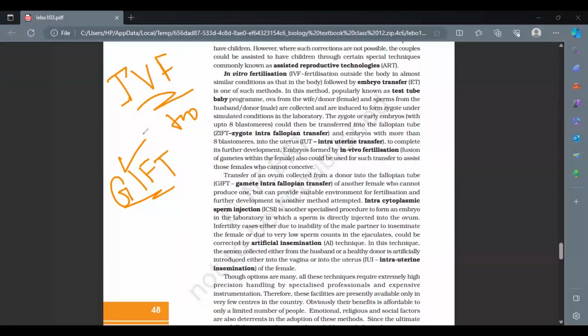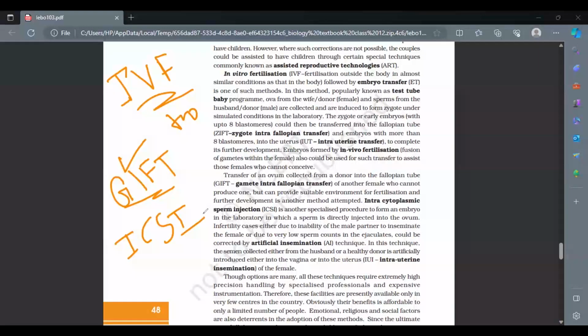There is one more thing happening where the sperms are not able to, infertility is there, and the male partner is not able to inseminate. Under that condition, you have a situation known as ICSI, the intracytoplasmic sperm injection. These are meant for individuals where the male is not able to inseminate the female, right?